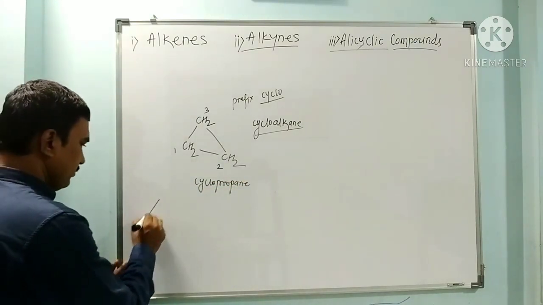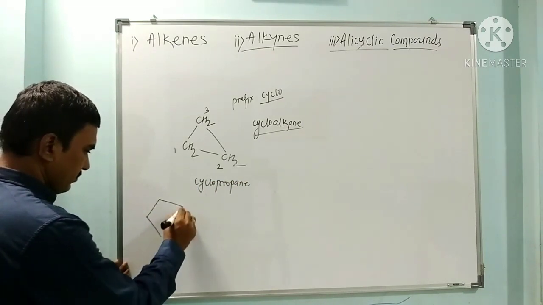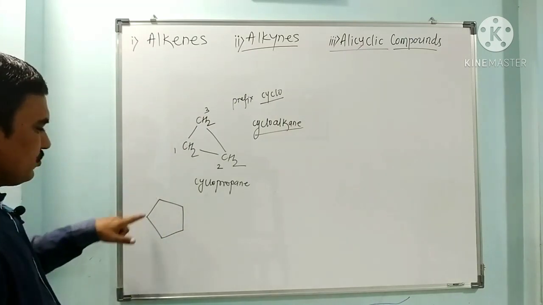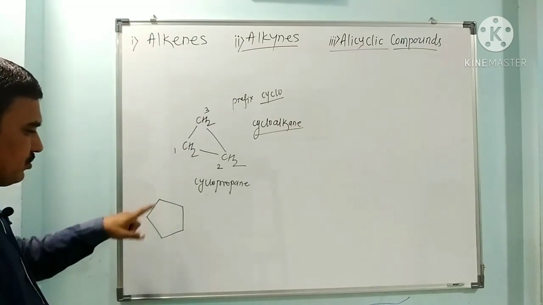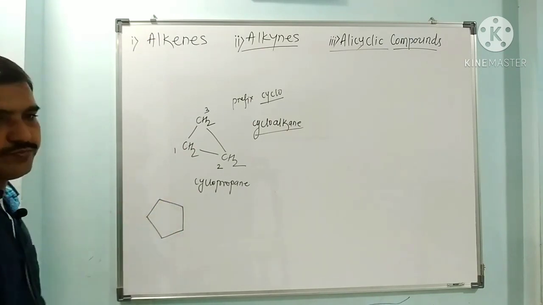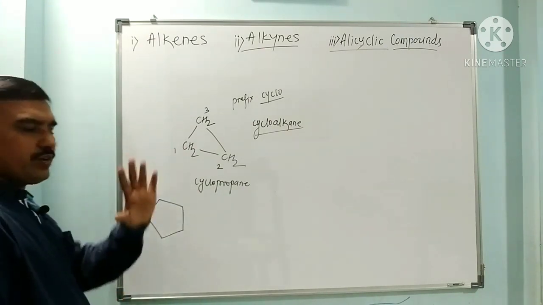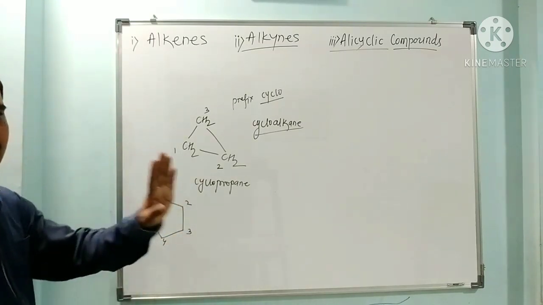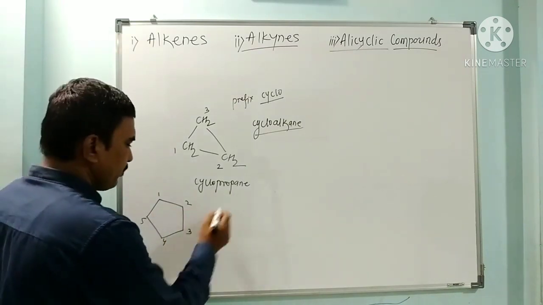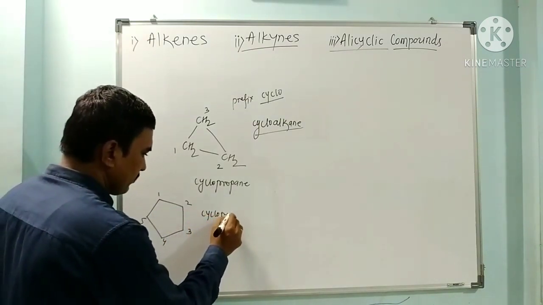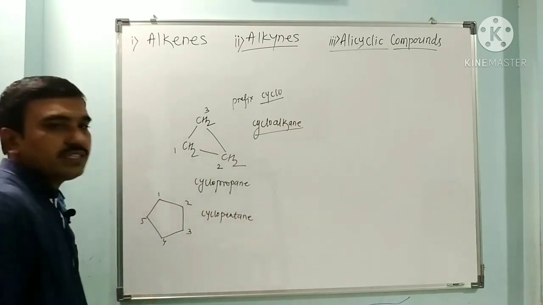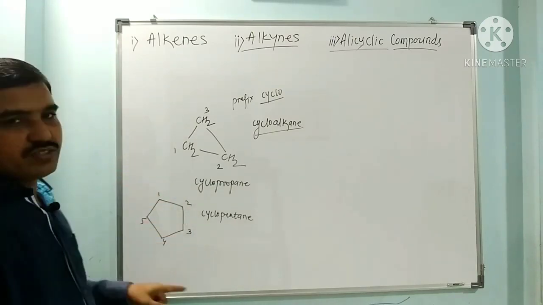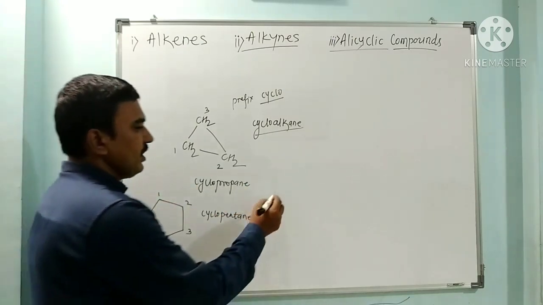If we have this skeleton we have drawn, CH2 at each corner, CH2, CH2, CH2, CH2, CH2. So how many carbons are there? 5 carbons are there, 1, 2, 3, 4 and 5. So because of the 5 carbons, it is cyclopentane. Because of 5 carbons it is pentane, and because of the closed system, it is called cyclopentane.